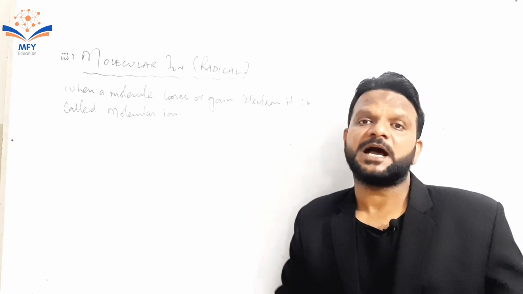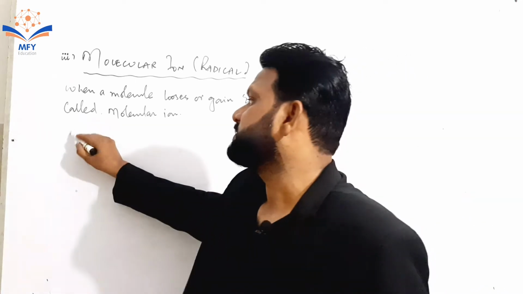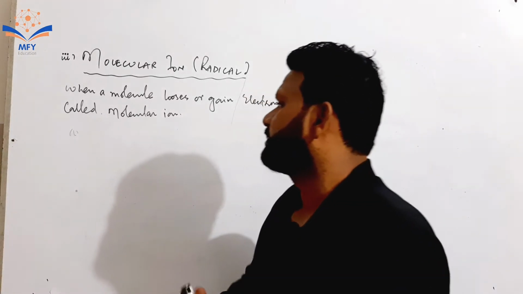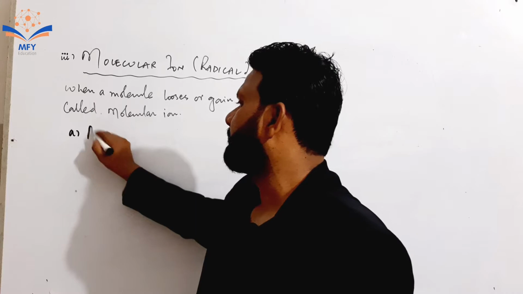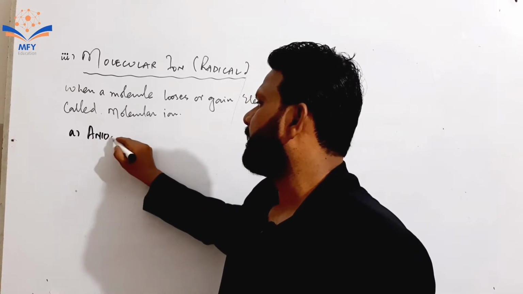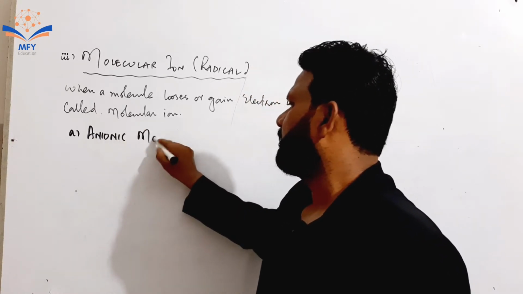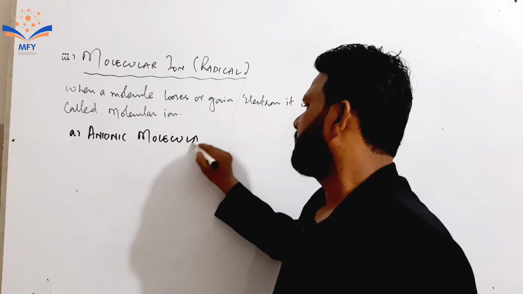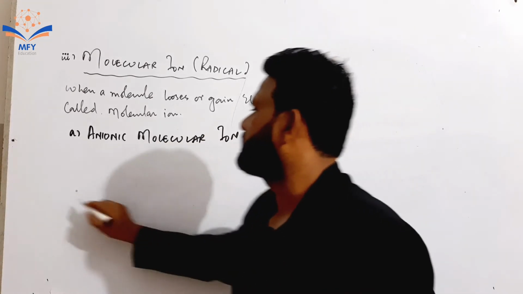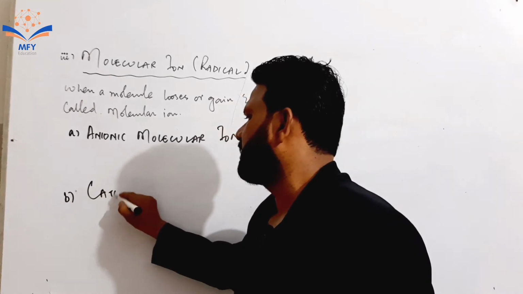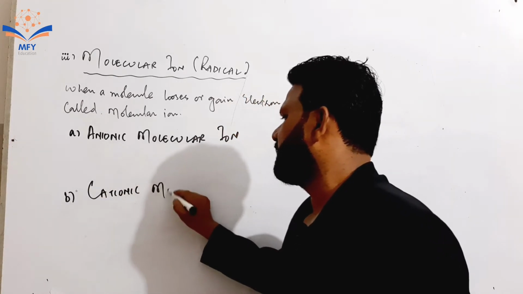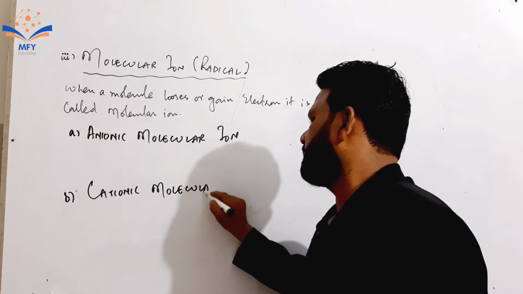First one is anionic molecular ion, and second one will be cationic molecular ion.